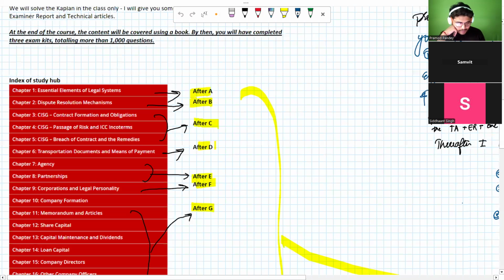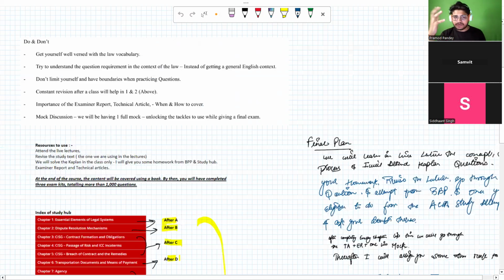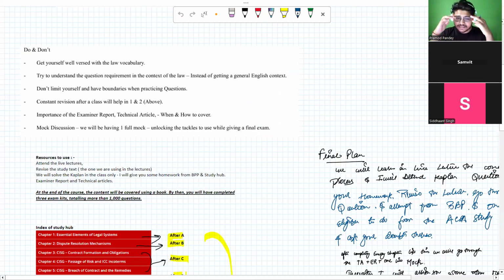So this is the planner which I have prepared, and I will be sharing this with you in the group so that it is convenient. Or, as Siddhant has suggested, I will be putting this on the Google Drive. So I think that will work for both of you. Is it okay?